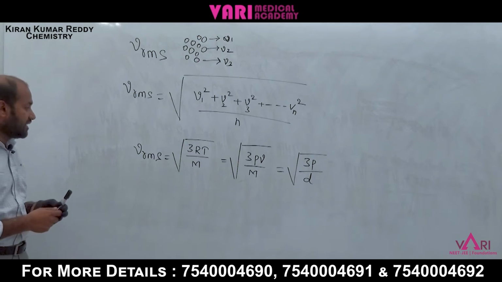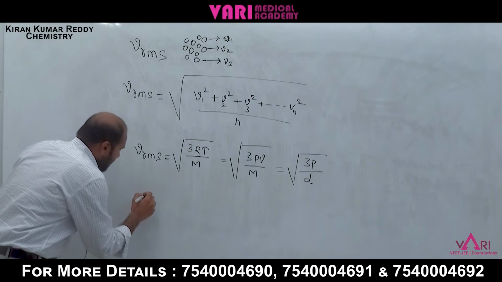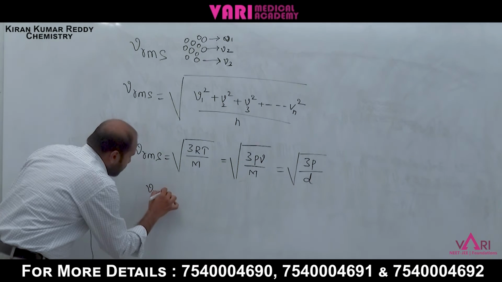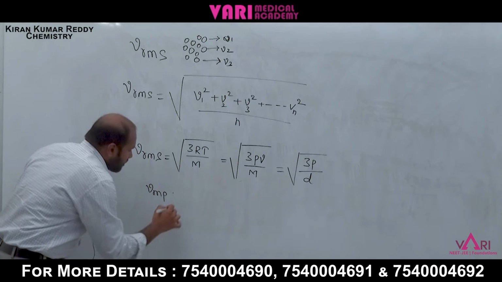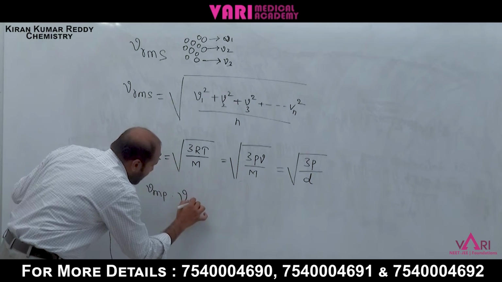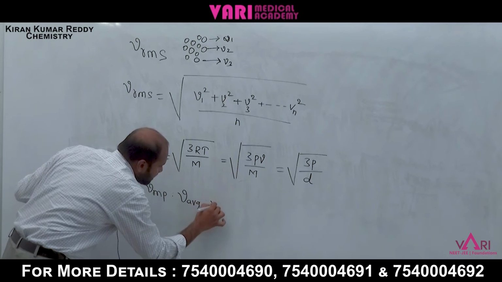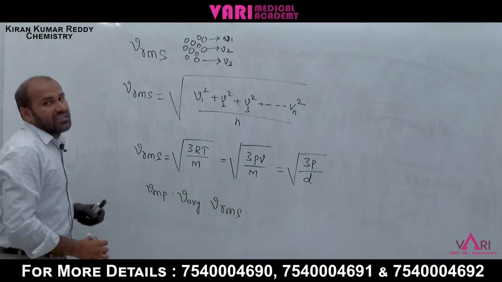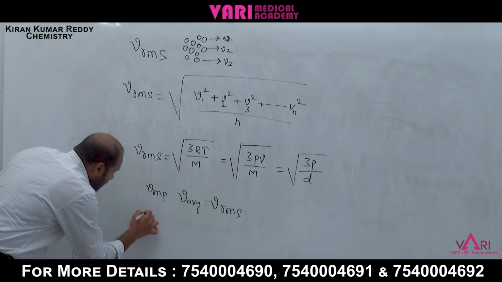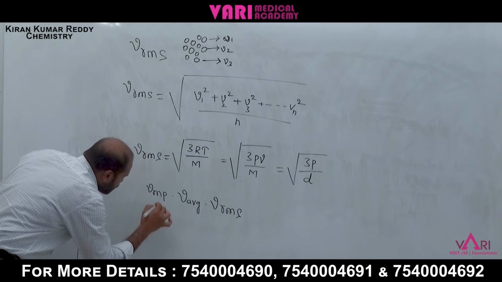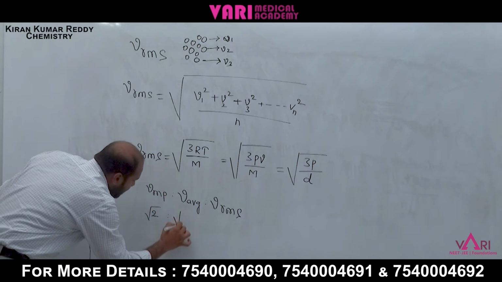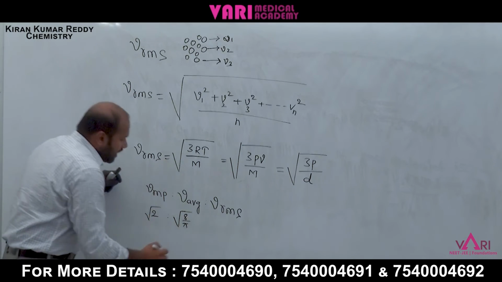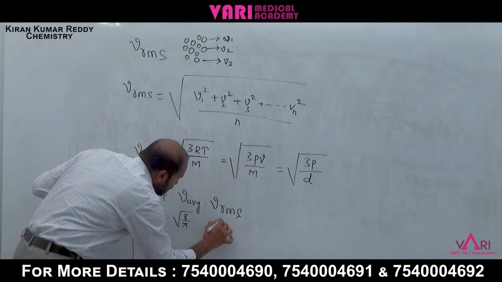What velocities are there? First one is most probable velocity. Another one is the average velocity. Another one is the VRMS, root mean square velocity. Now write the terms: under root 2, under root 8 by 5, and under root 3.